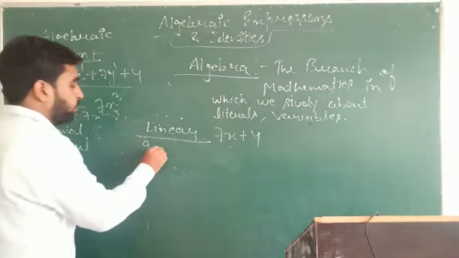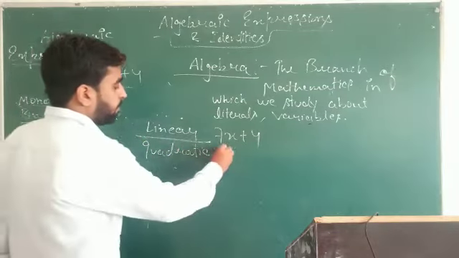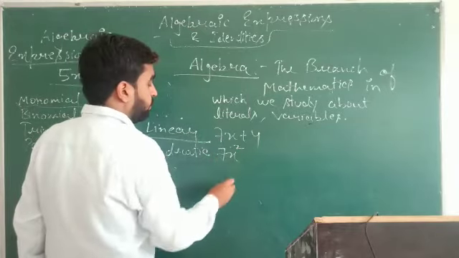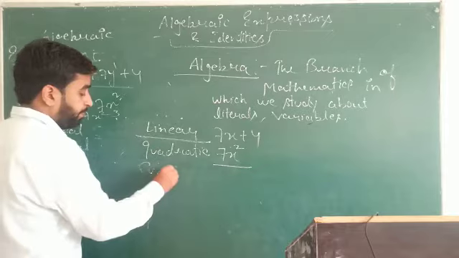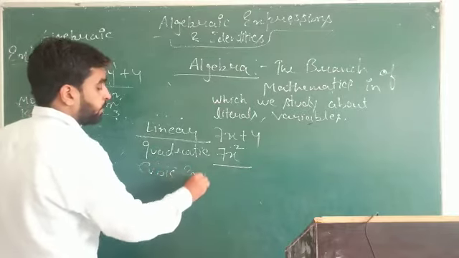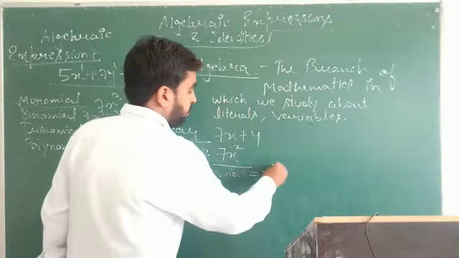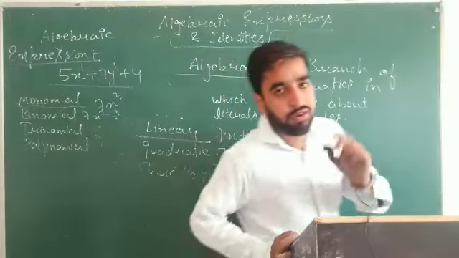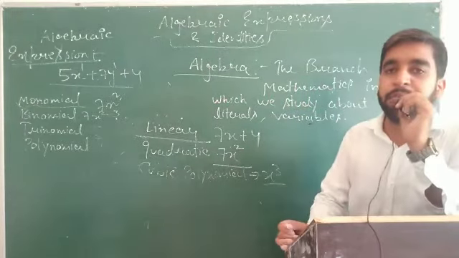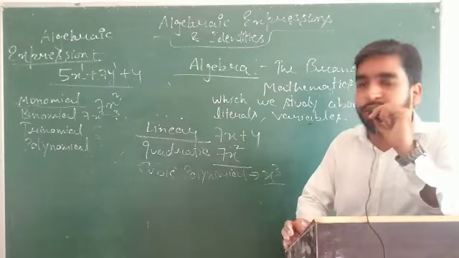If the degree is 2, means maximum power of variable is 2, this will be quadratic. If the degree is 3, this will be cubic polynomial. Okay. And if the degree is 4, for 4 degree we also define it as biquadratic polynomial. So this you have to remember.